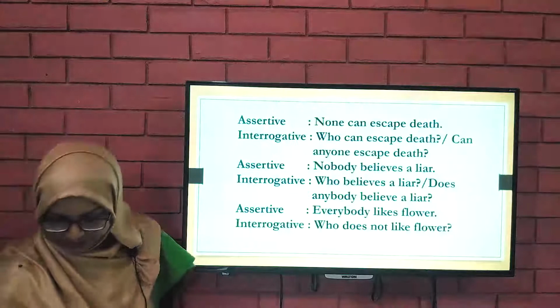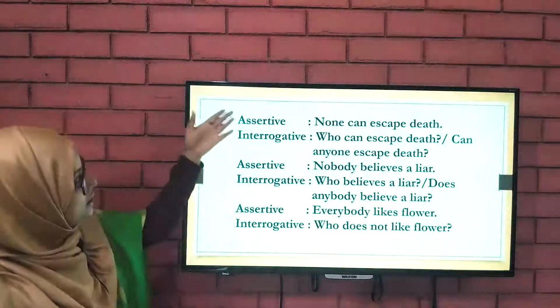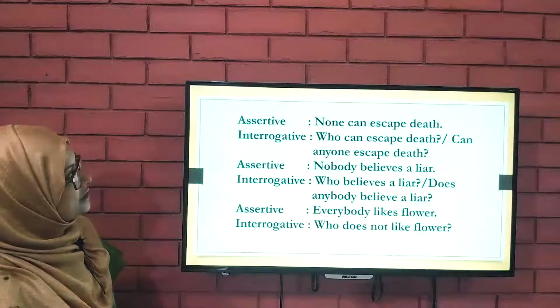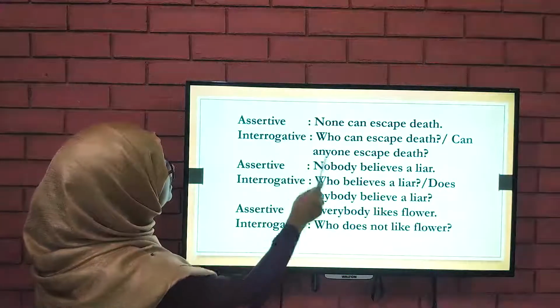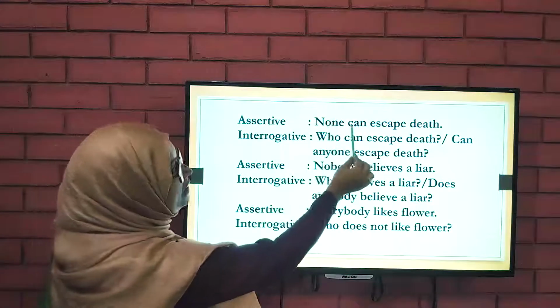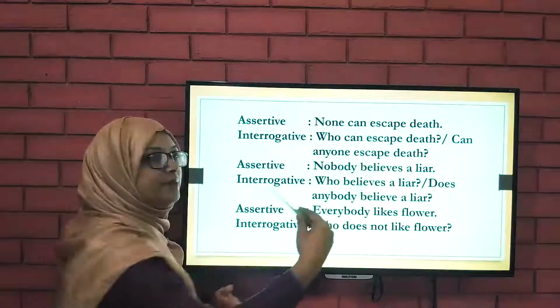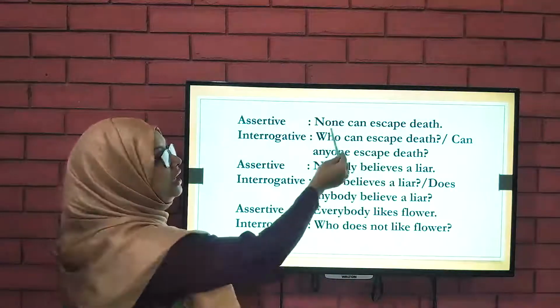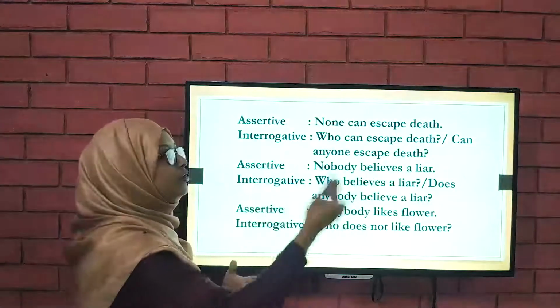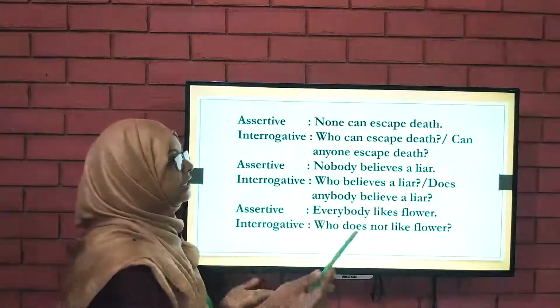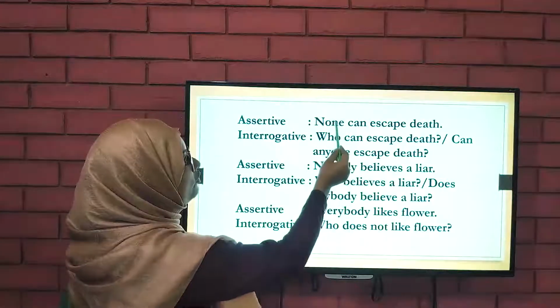Okay. Now, look at some more assertive sentences and how we have turned those sentences into interrogative. None can escape death. Escape means mukti pawa, eriye jawa. None can escape death. That means কেউ মৃত্যু থেকে এড়িয়ে যেতে পারে না. So what is the focus here?